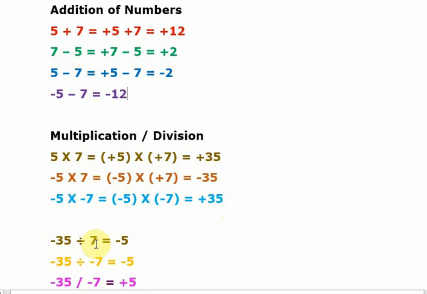Same for division. Now here, minus 35 divided by 7. So forget about the sign. 35 divided by 7 is 5. But here minus and plus are involved, so first preference should be given to minus. It's very simple. Keep it in mind: first preference should be given to minus. That's all. Minus 35 divided by minus 7. Normally they won't provide this sign and this together, right? So this is also the same, right? Here, either this format or this format.